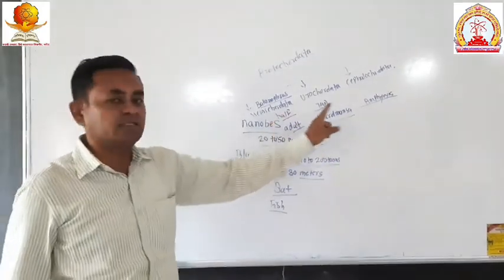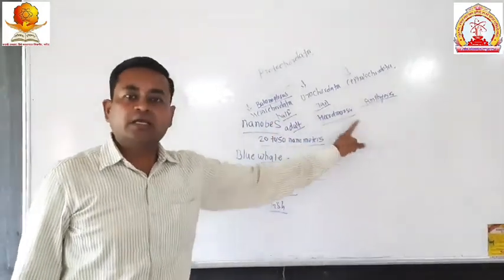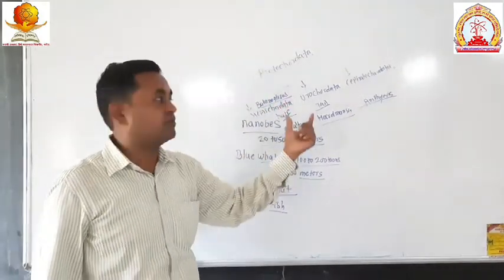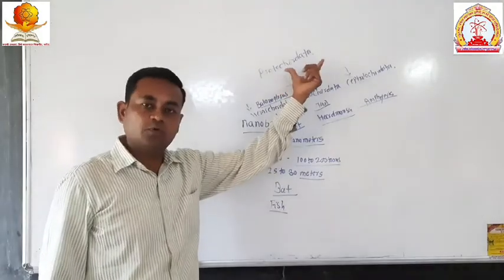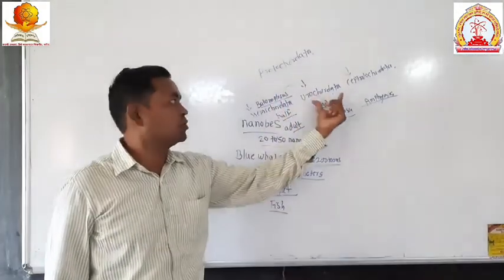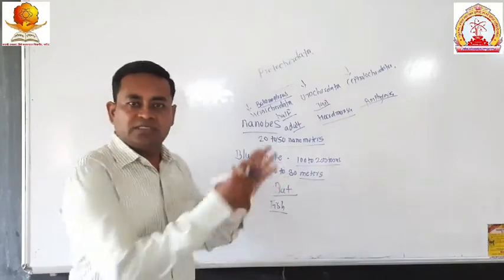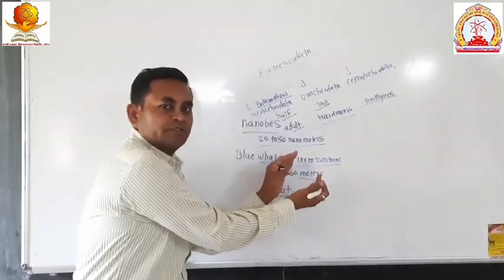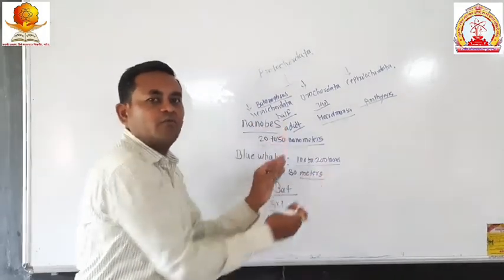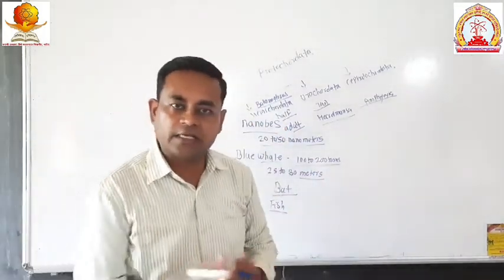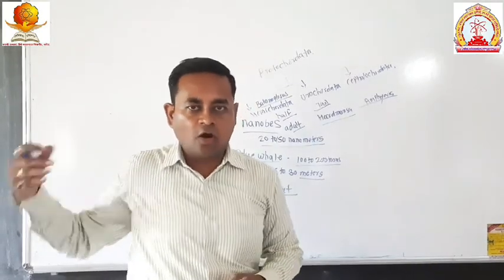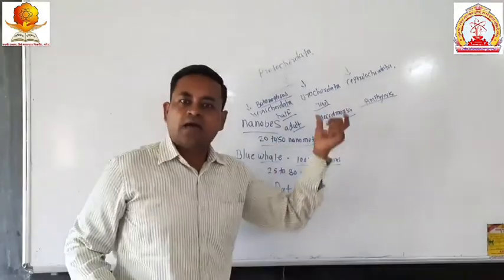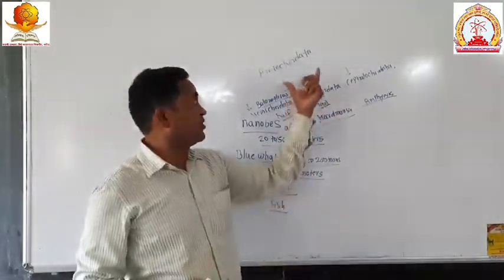These were firstly included in the invertebrates, but now they form a separate group. We call it the protochordata. In the protochordata, there are the hemichordata, urochordata and cephalochordata. Means these animals are invertebrates but show a notochord. Therefore, it is an interconnecting link between the non-chordates and chordates. It is the general idea about the protochordata.